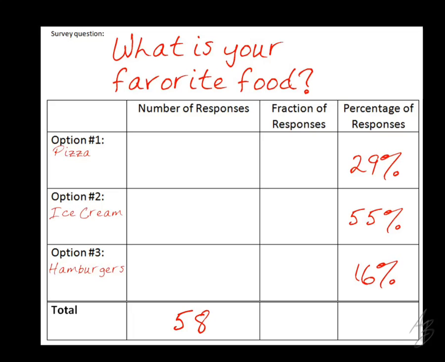But start filling this out the way we did before, and try to find the number of people out of the 58 that said pizza was their favorite, that said ice cream was their favorite, and that said hamburgers were their favorite. All right, so how do I compute the number of responses for pizza here? How do I figure out how many people said pizza was their favorite?